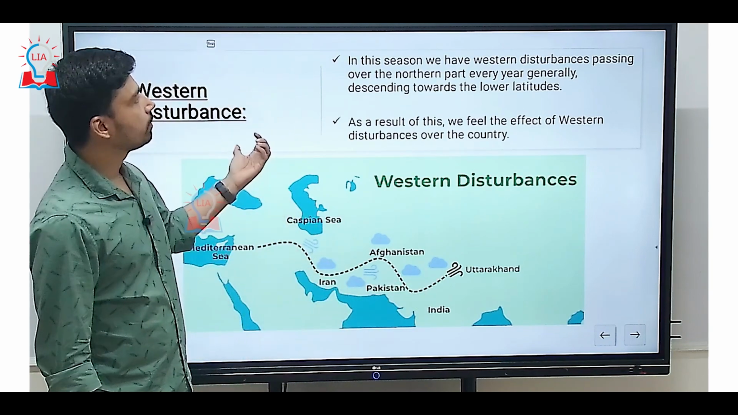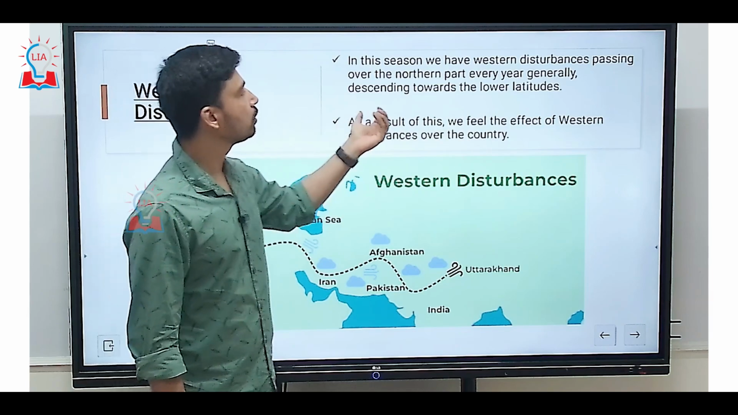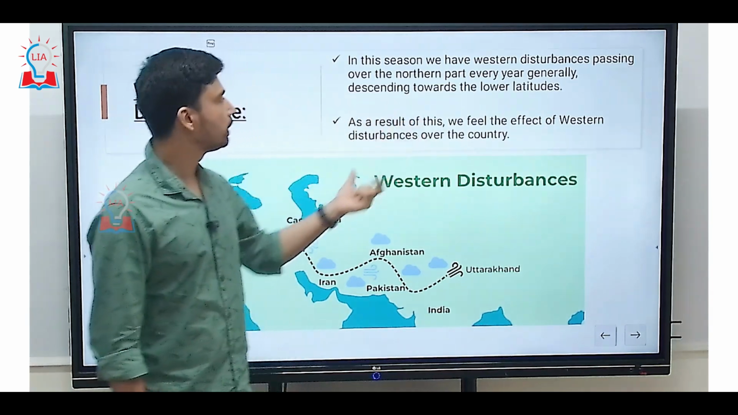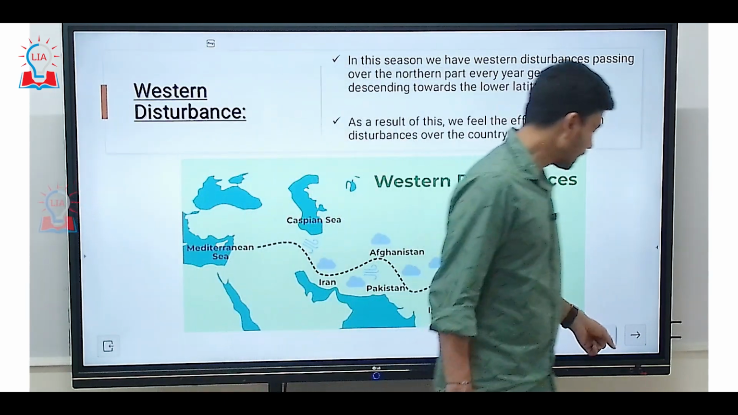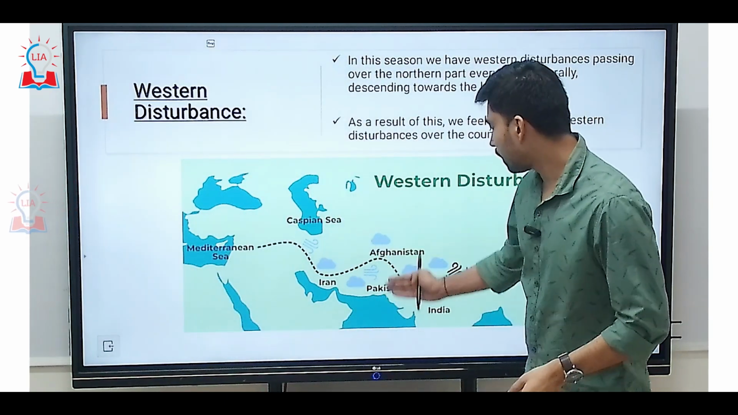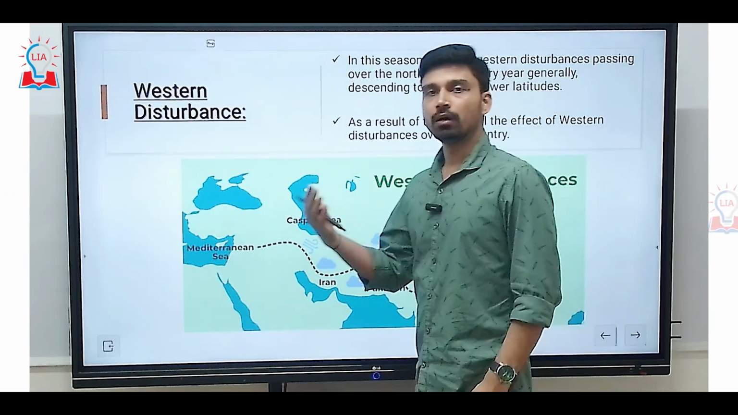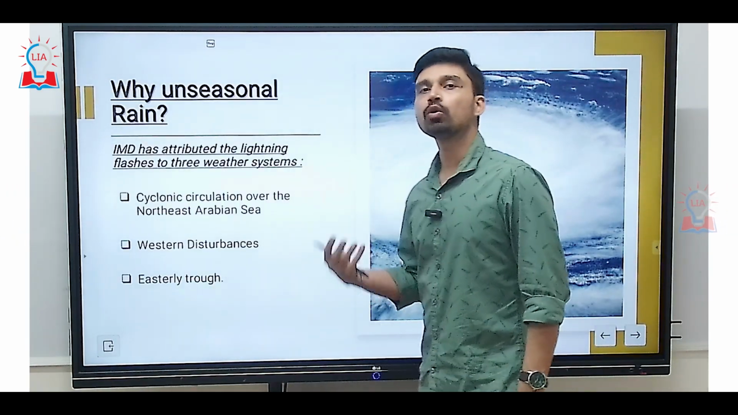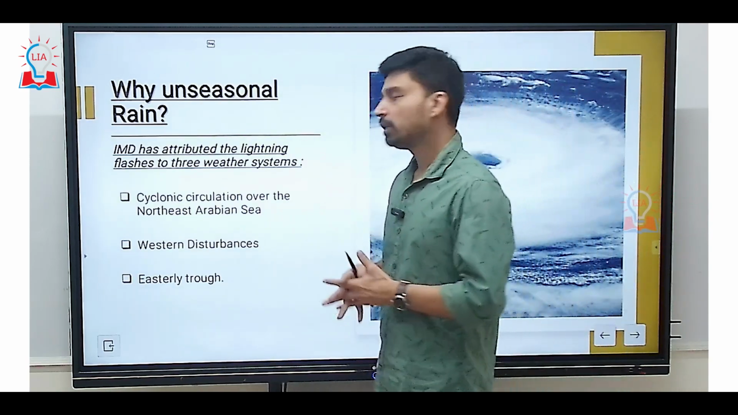This again, because of western disturbances, which this year specifically have been passing over the northern part of the country, generally descending toward the lower latitude. As a result of this, we feel the effect of western disturbances over the country, and whenever they extend further to the western part of India, they attract a huge amount of wind around them and cause a convectional mechanism through which we have the rainfall.